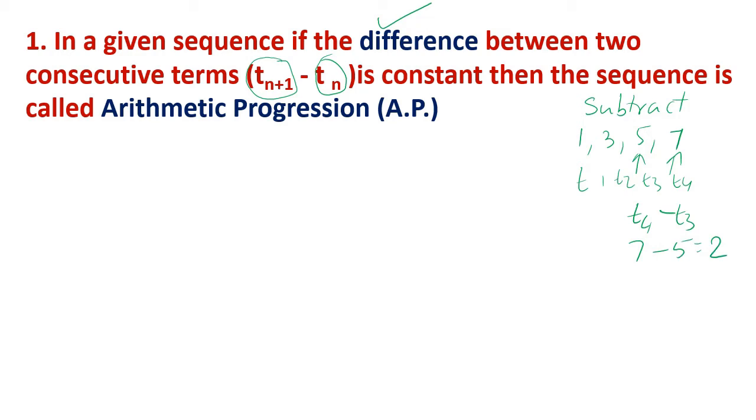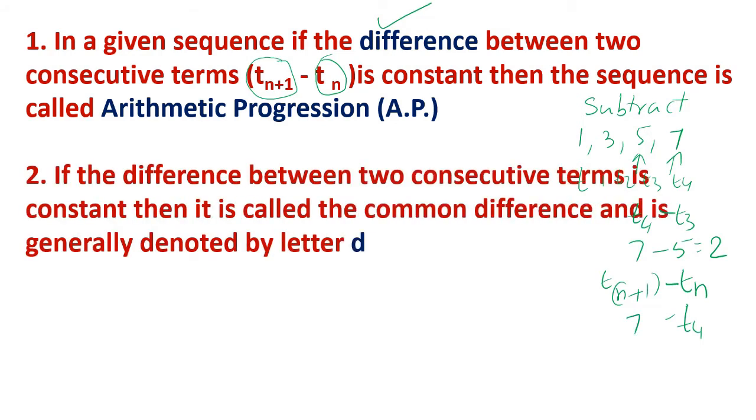That is why we subtract T(n+1) minus Tn. What is the term number of 7? It is 4. And what is n plus 1 here? Sorry, n plus 1 is 7, and we subtract the term number n here.